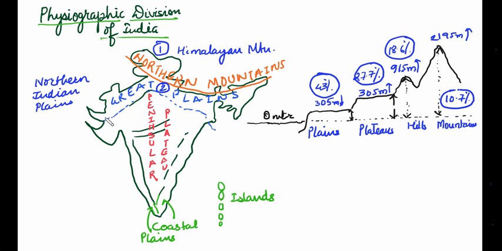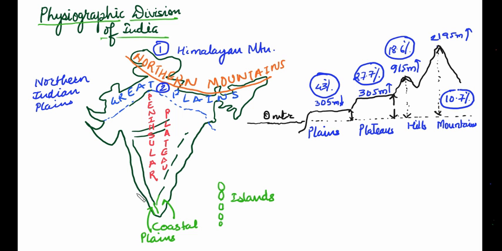which stretch from the northern part of Gujarat till West Bengal and the northeast region, just below the northern mountains or Himalayan mountain ranges. Then below it there is the Peninsular Plateau. This is also said to be Peninsular India, which is bounded on the northern side by the Great Indian Plains, on the western side by the Western Ghat, and on the eastern side by the Eastern Ghat.